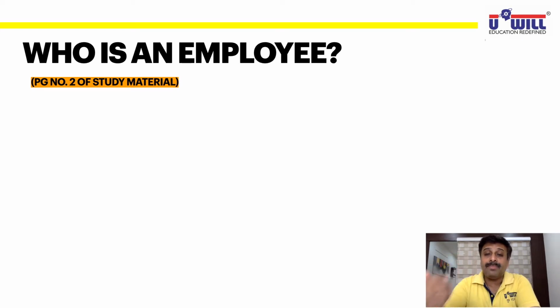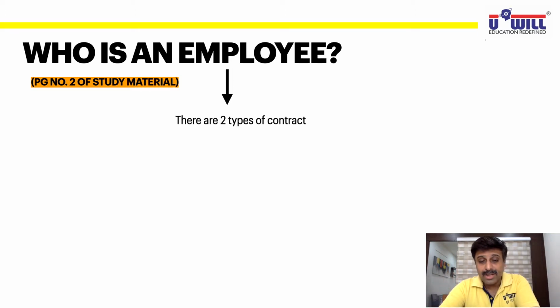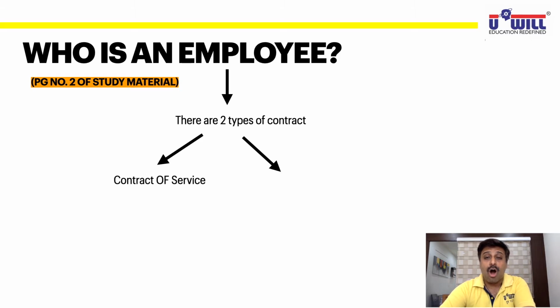But the accounting standard defines it. We are studying all this as per Accounting Standard 15. Employee benefits are covered under Accounting Standard 15. So as per that, who is an employee? Write this the same way in your notebooks. There are two types of contract an organization can enter into. Contract means agreement. There are two types of agreements or contracts an organization may enter into. First is contract of service. You can see "of" is written in capital letters. Write it in the same manner.